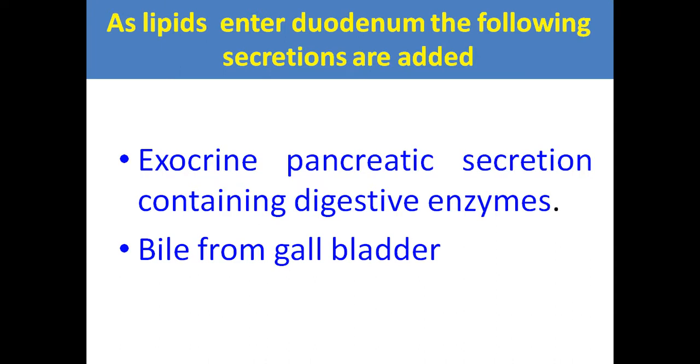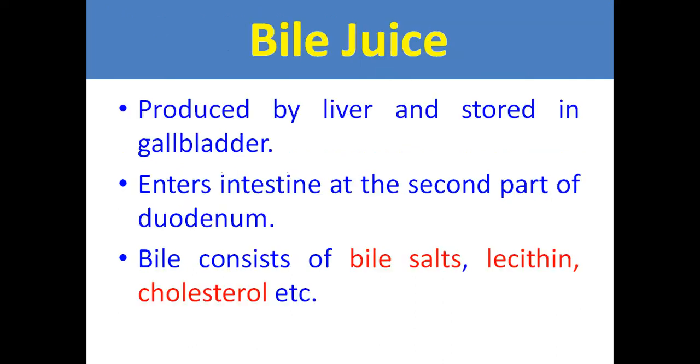So as lipids enter the duodenum, the following secretions are added to the food. That is exocrine pancreatic secretion containing the digestive enzymes, and bile from the gallbladder. If you see the composition of bile juice, it is produced by the liver and stored in the gallbladder. It enters the intestine at the second part of the duodenum. Bile consists of bile salts, lecithin, cholesterol, bile acids, etc.